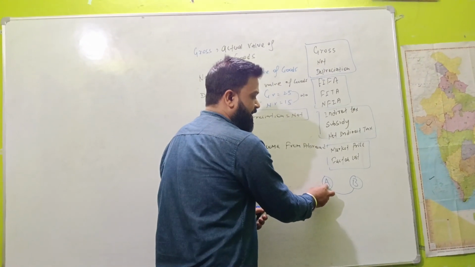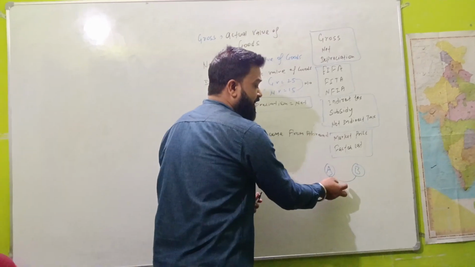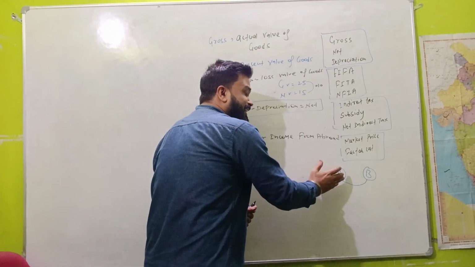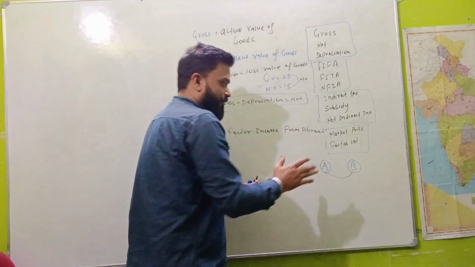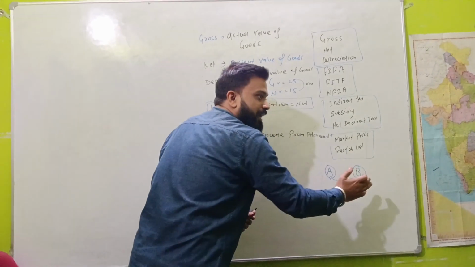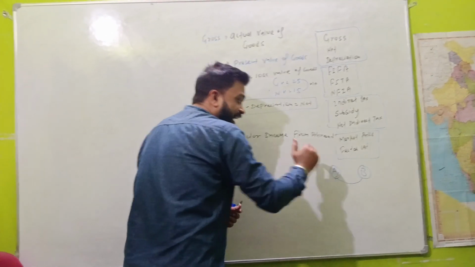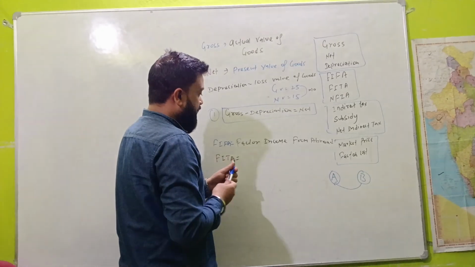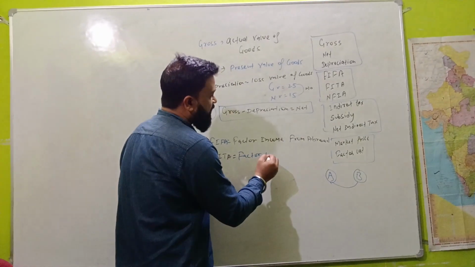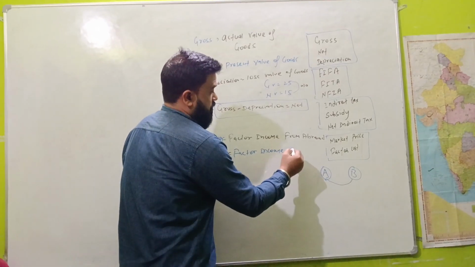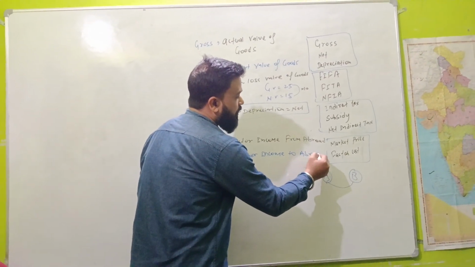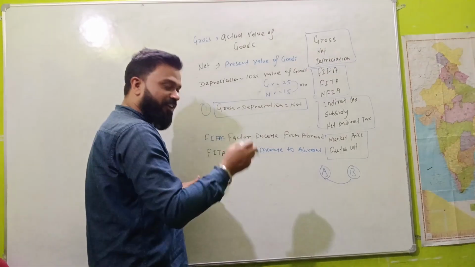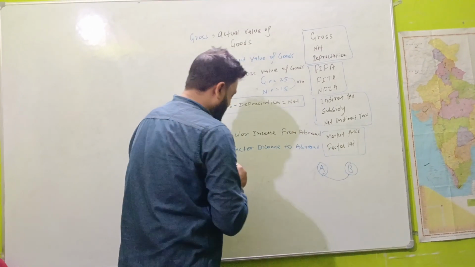A person from country B comes to country A and earns some money in country A, then sends the money to country B. So the money goes from A to B. It means factor income to abroad is known as FITA. Our next term is NFIA.